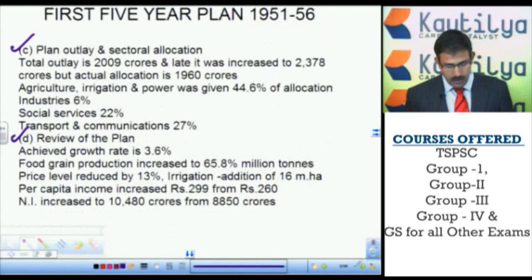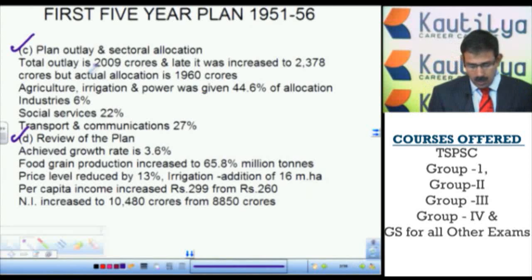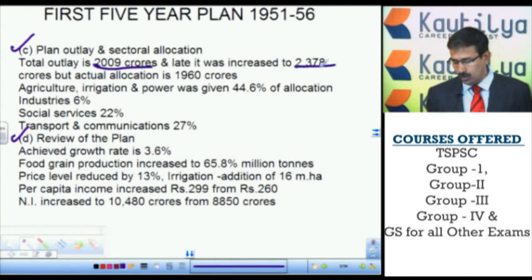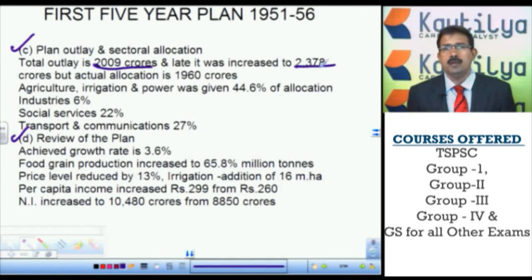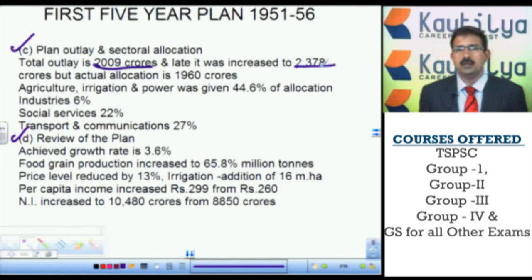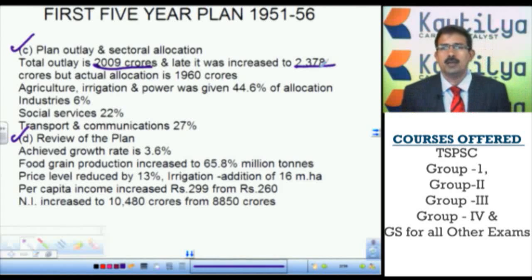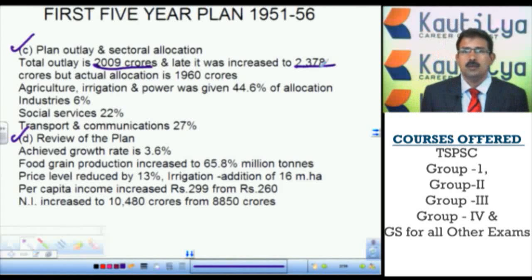Then the total plan outlay allocated was 2009 crores and increased to 2378. Such questions are particularly asked in the state public service commissions, where there is emphasis on allocations, and final allocation and expenditure based questions will also be asked.